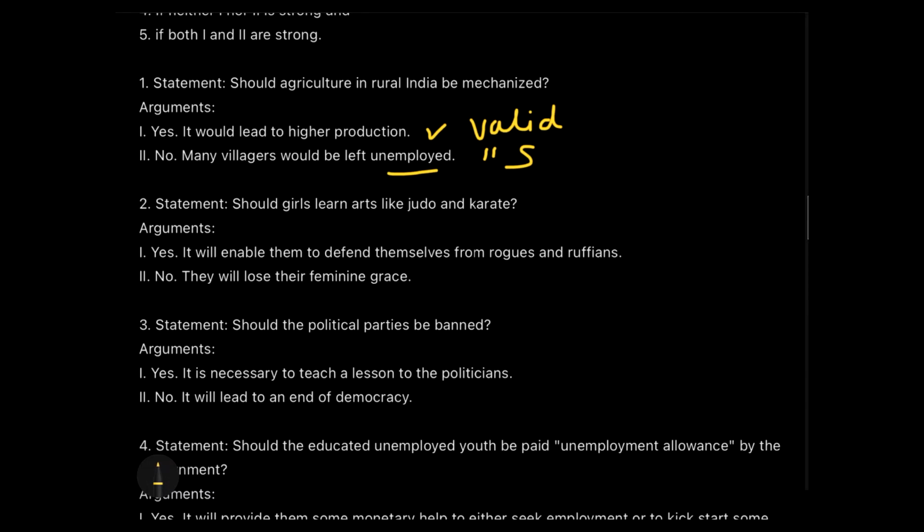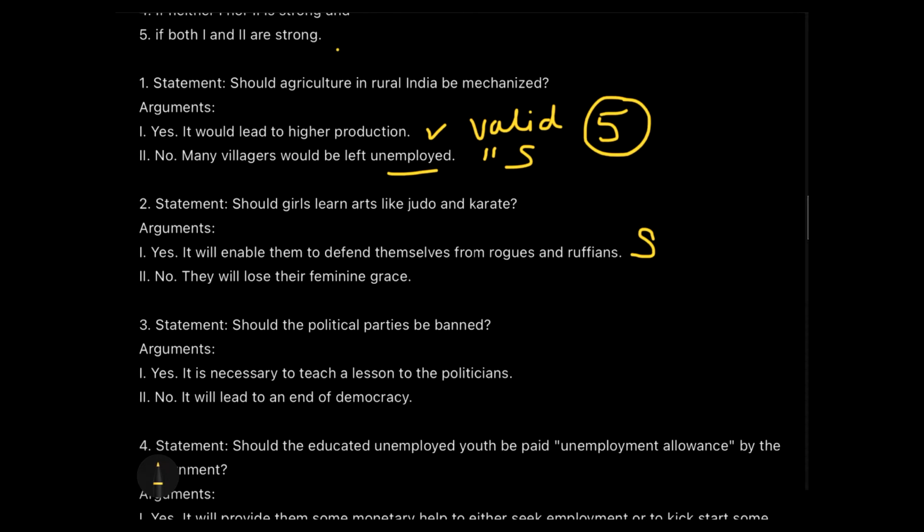And therefore we can say that both argument number 1 and 2 are valid, and when both are valid, we go for option 5, which is both are strong. Similarly, statement number 2, should girls learn the arts like judo and karate? The yes gives the reason that it will enable them to defend themselves from rogues and ruffians, which is very much valid. So this is a strong argument.